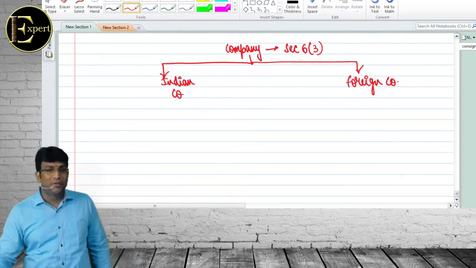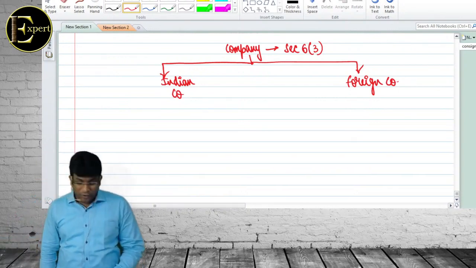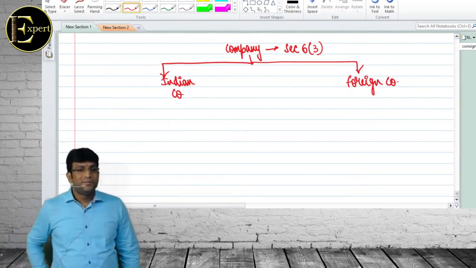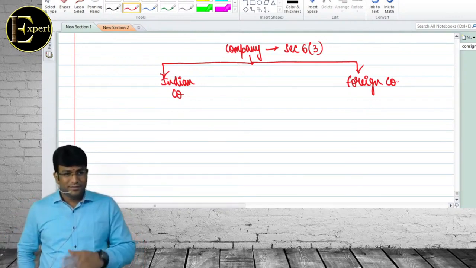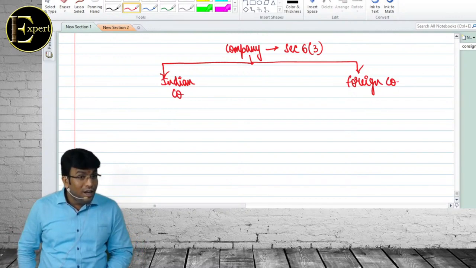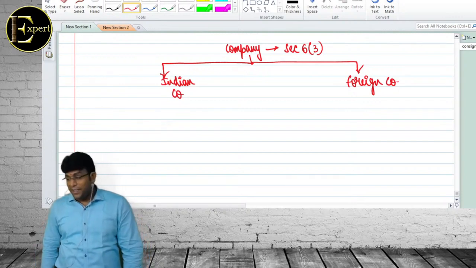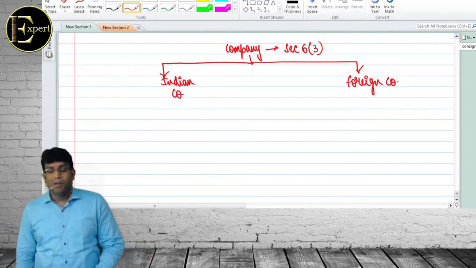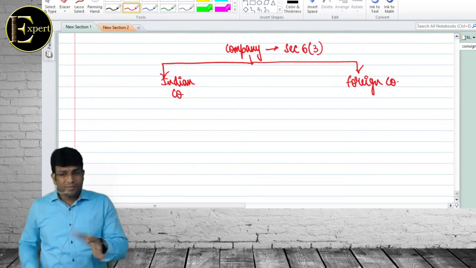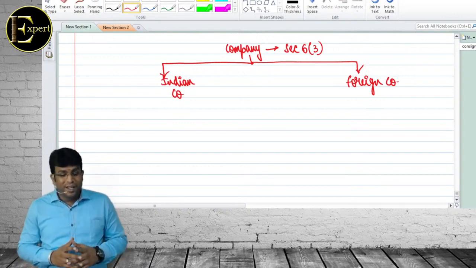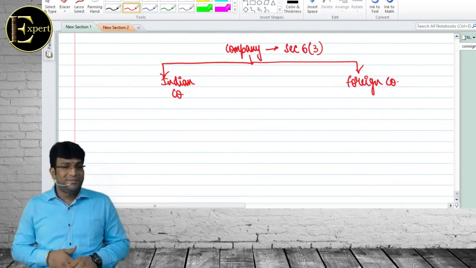What is the tax rate for a foreign company? 40%. Surcharge, 2% or 5%? If income does not exceed 10 crore, then it is 2%. More than 10 crore, 5%. It is 10 crore, not 5 crore. Indian company tax rate?